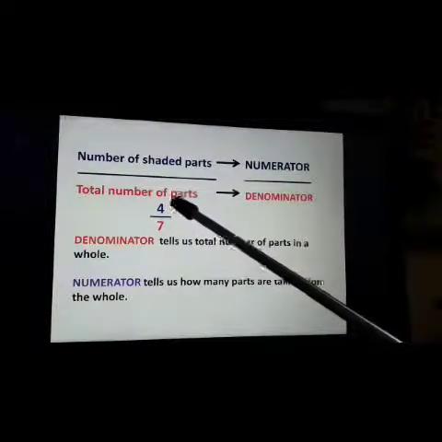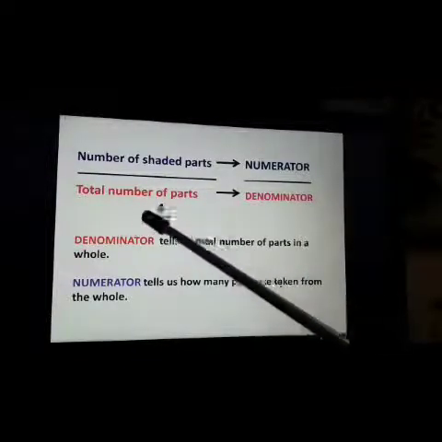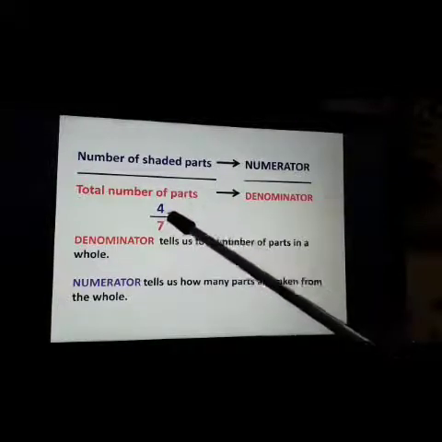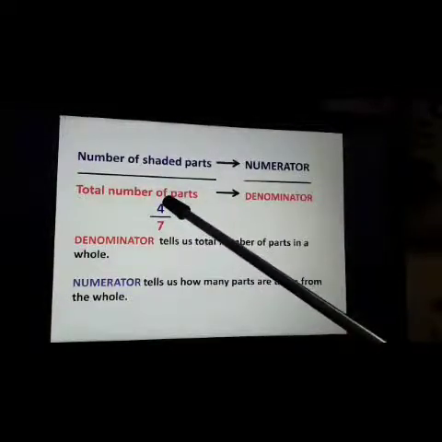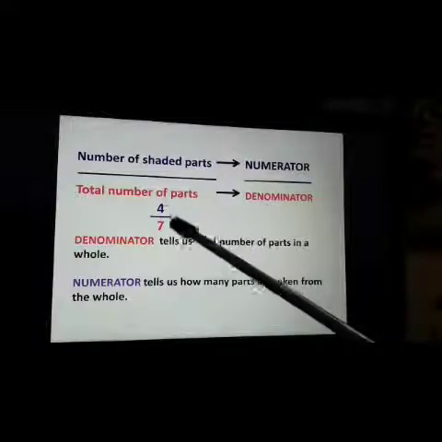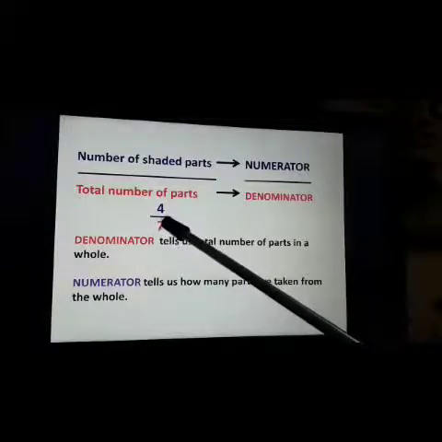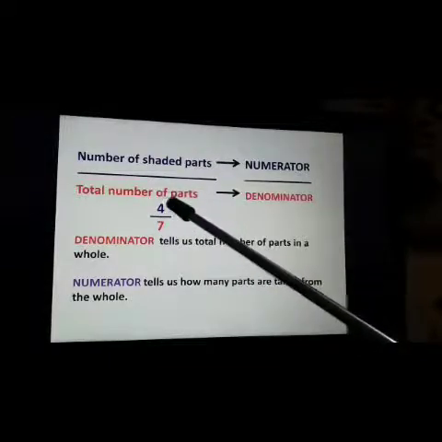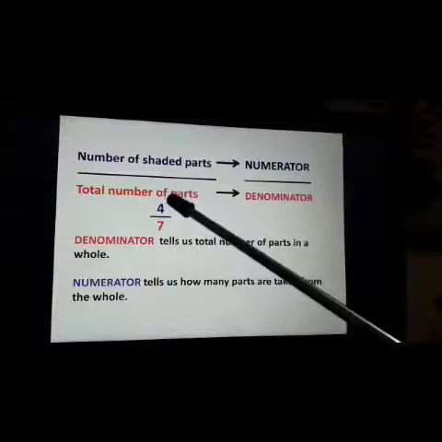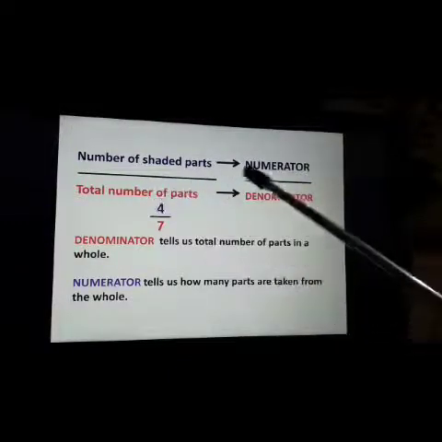That means the number written above the line. This line is called a vinculum. The number written above the line is called numerator and the number written below the line, जो line के नीचे number है, this is called denominator. And the number written above the line, जो number line के ऊपर लिखा है, this is called numerator.